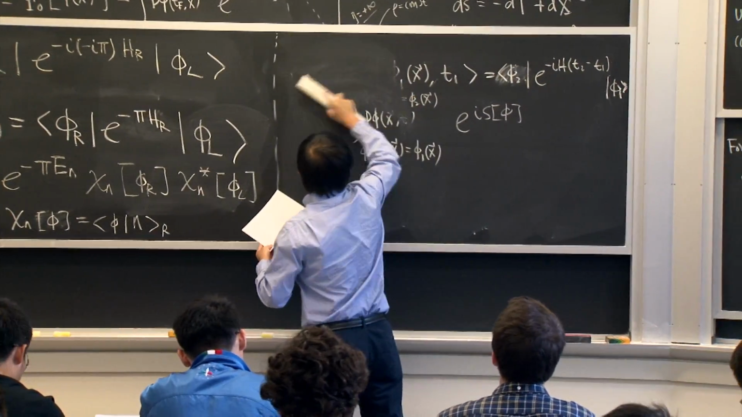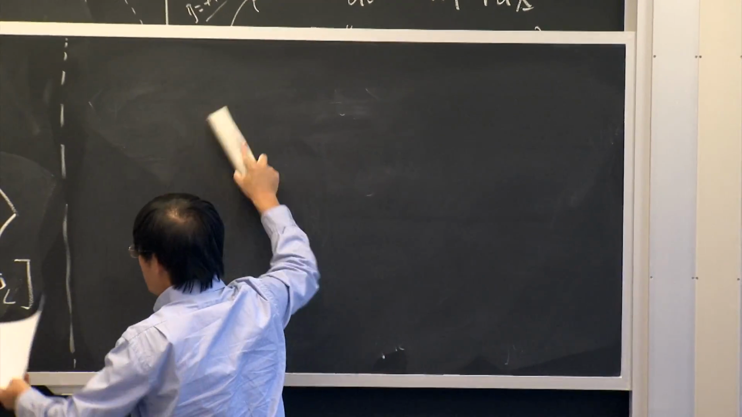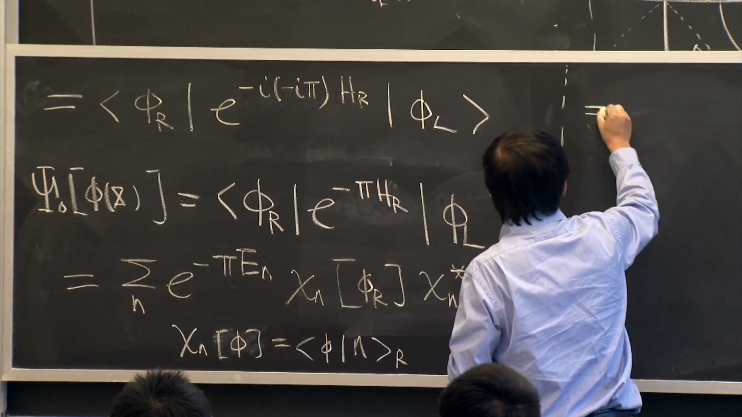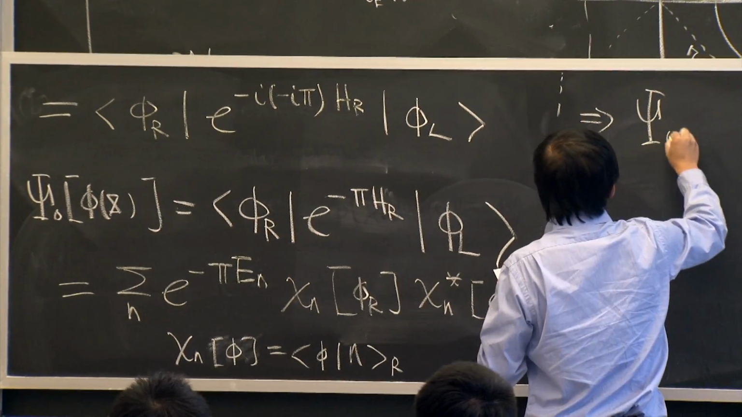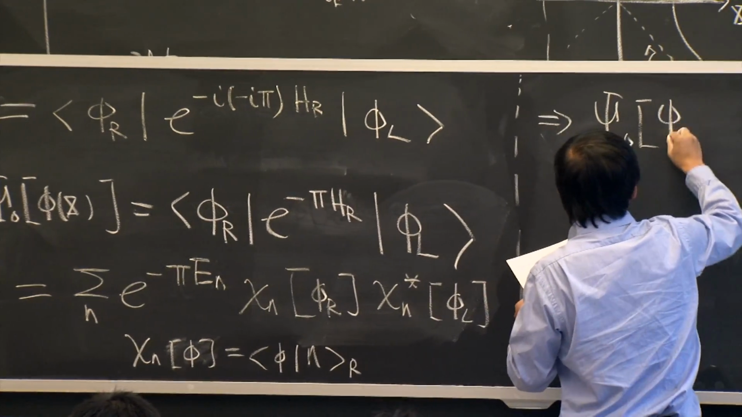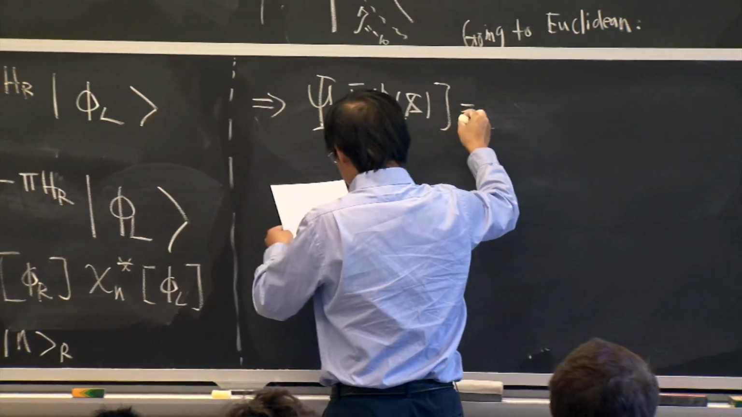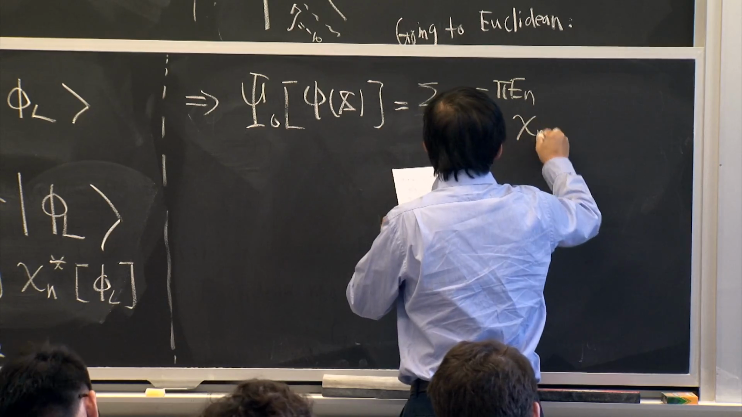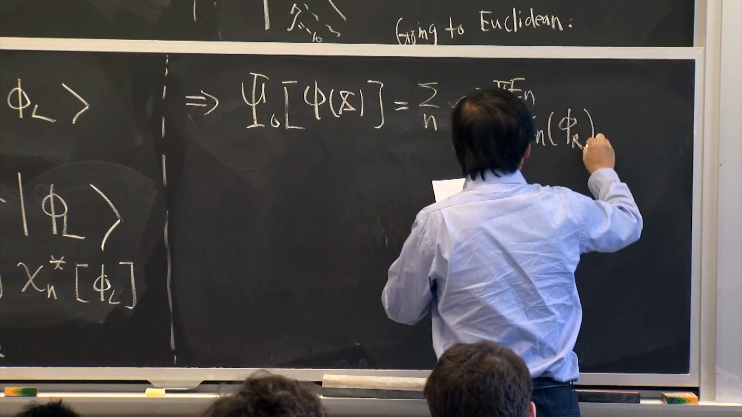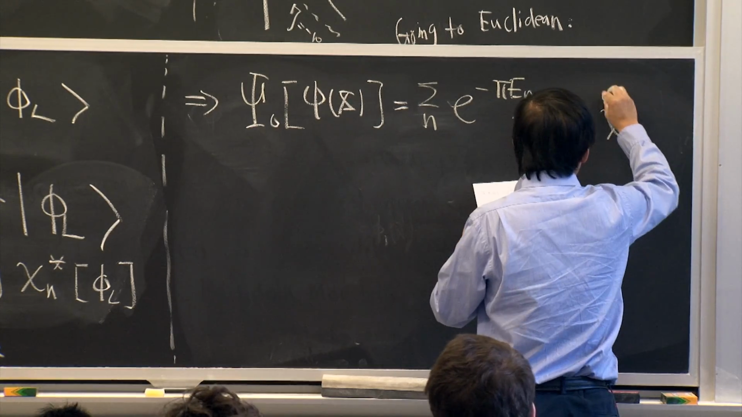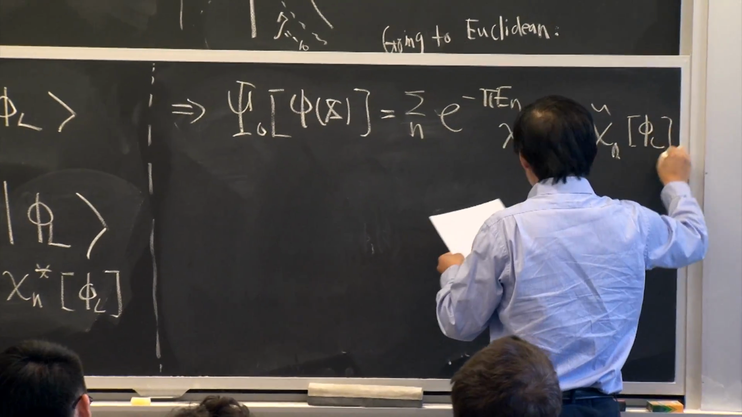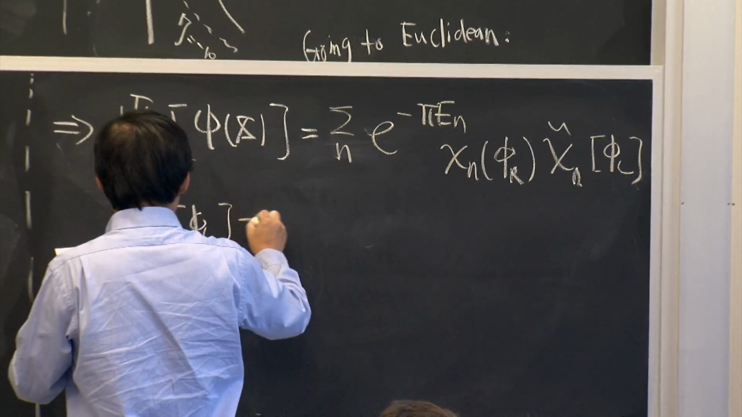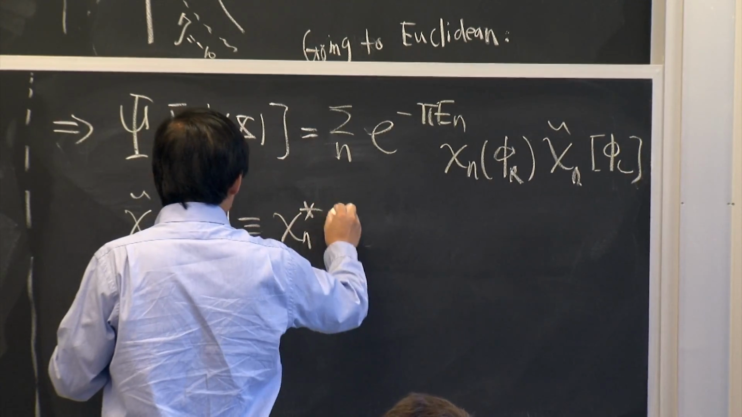Okay. So now let me erase this. I can slightly rewrite this because I don't like this complex conjugate. It's psi_0 of phi_x, equal to the sum over n of exponential minus pi E_n chi_n(phi_R) and chi_n tilde of phi_L. So chi_n tilde is defined to be phi_n star of phi_L.